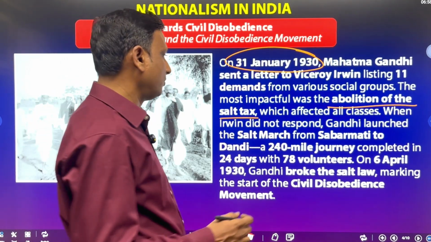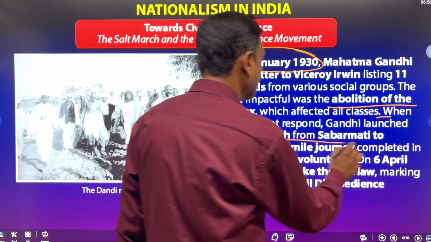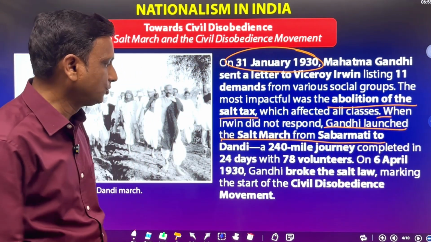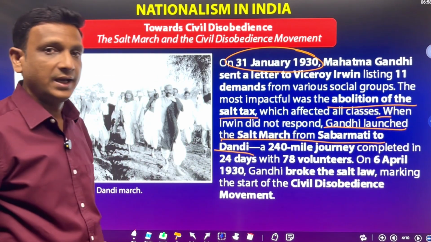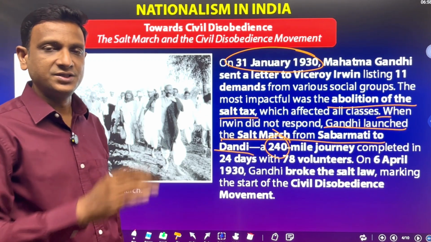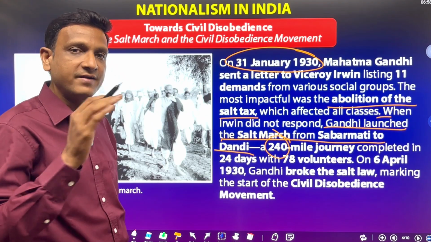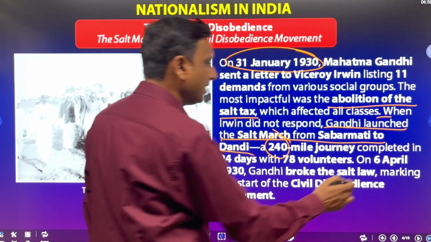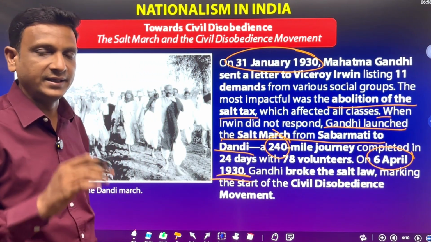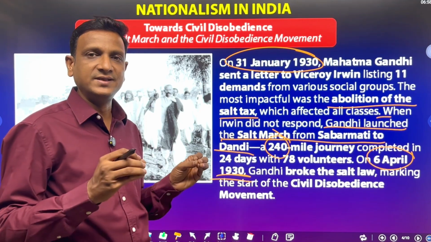Okay. So Gandhiji did the salt march. Gandhiji launched the salt march from Sabarmati to Dandi, a 240-mile journey by walk, 240 miles in 24 days. And finally on 6th April 1930, Gandhiji broke the salt law. He reached Dandi and cooked salt with seawater and broke the salt law.